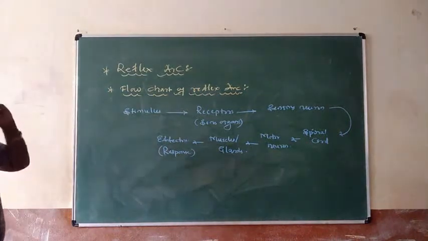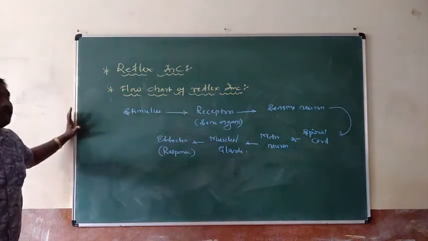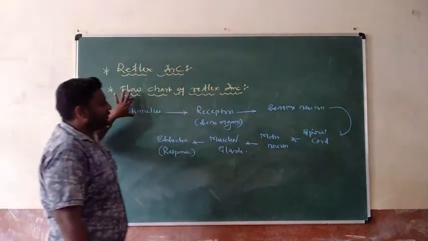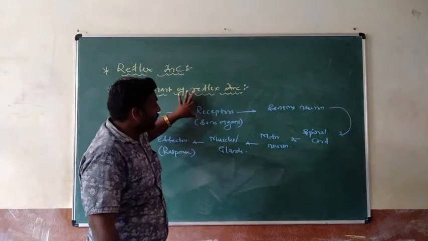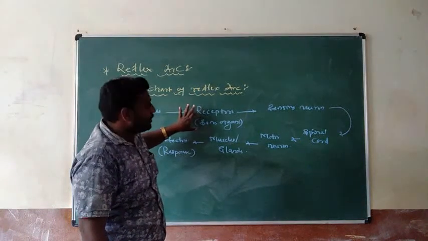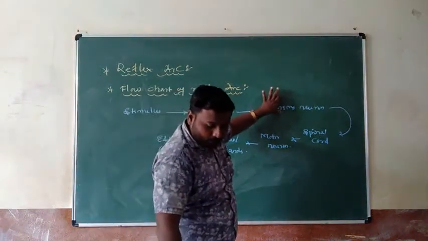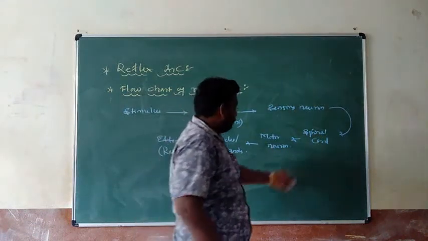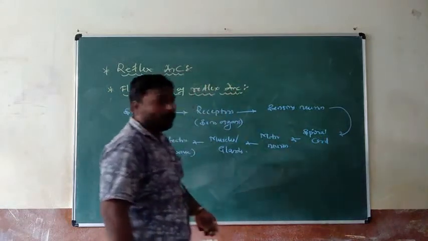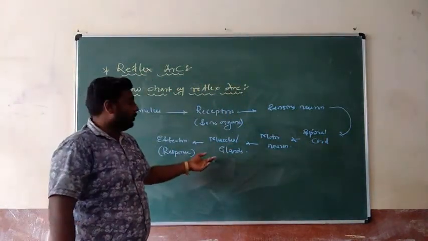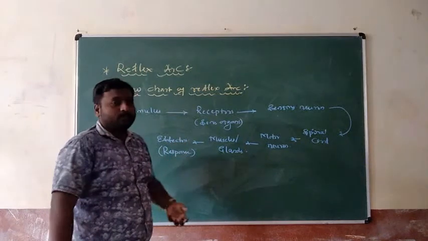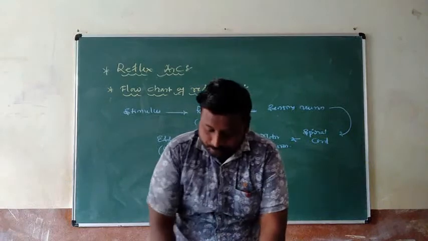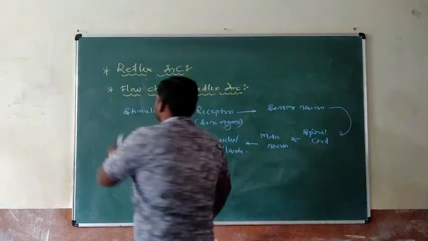Observe it carefully, how the reflex action is given here. First of all, stimulus. Stimulus is accepted by receptors, it means sense organs. Sense organs to sensory neuron. Sensory neuron to where? In our spinal cord. Spinal cord to motor neuron. Motor neuron to muscles or gland, as well as the process of effector and responses takes place. Yes, my dear students. Next one.